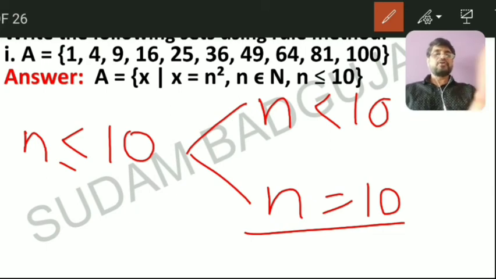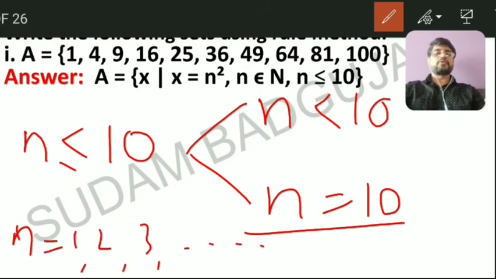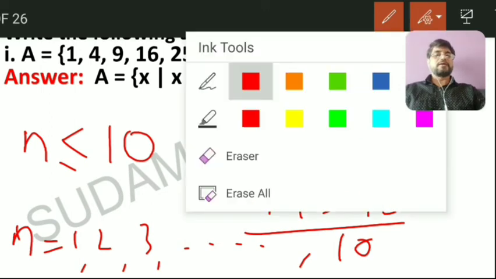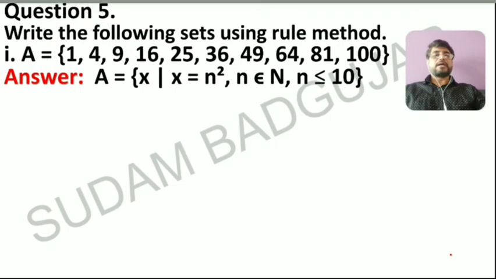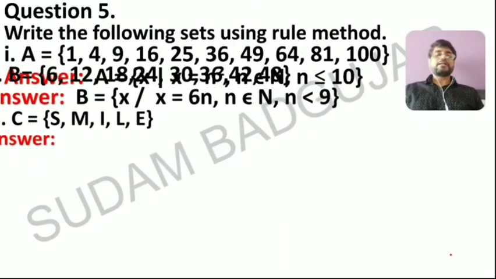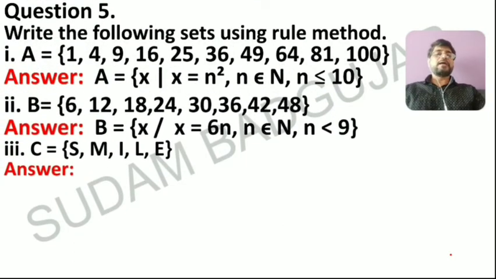Okay, so you have to substitute the value of n, you have to consider n is equal to 1, 2, 3 up to 9, and 10 also. What is 10 square? 100. So you have to put it in this way, n is less than or equal to 10, right? Any confusion here? I think it's very clear. N is less than or equal to 10 means 1, 2 up to 10.